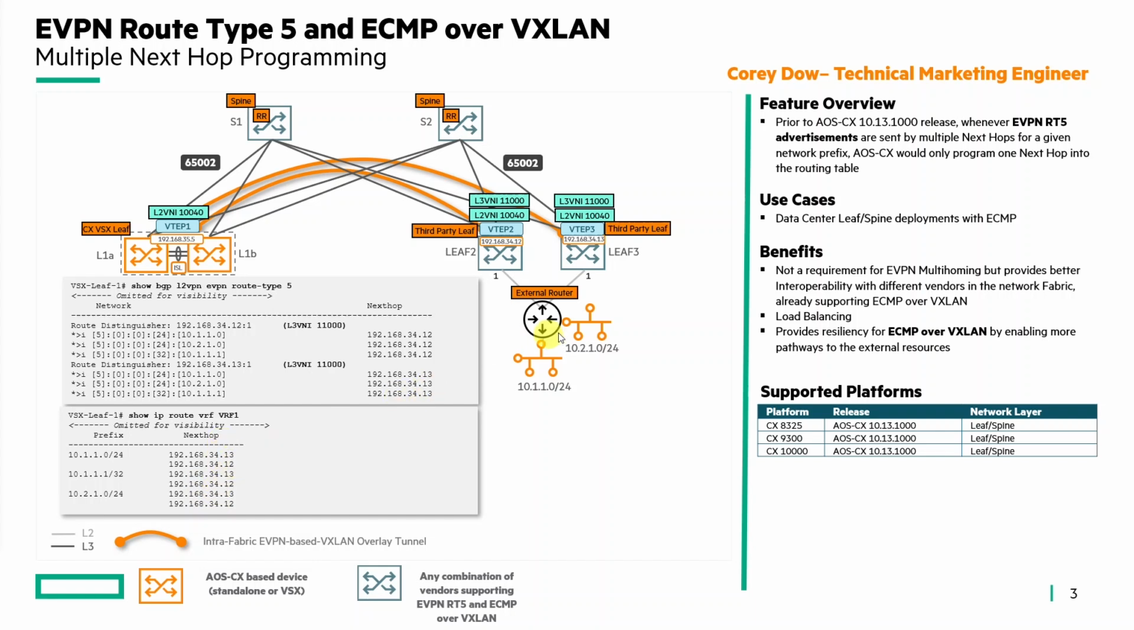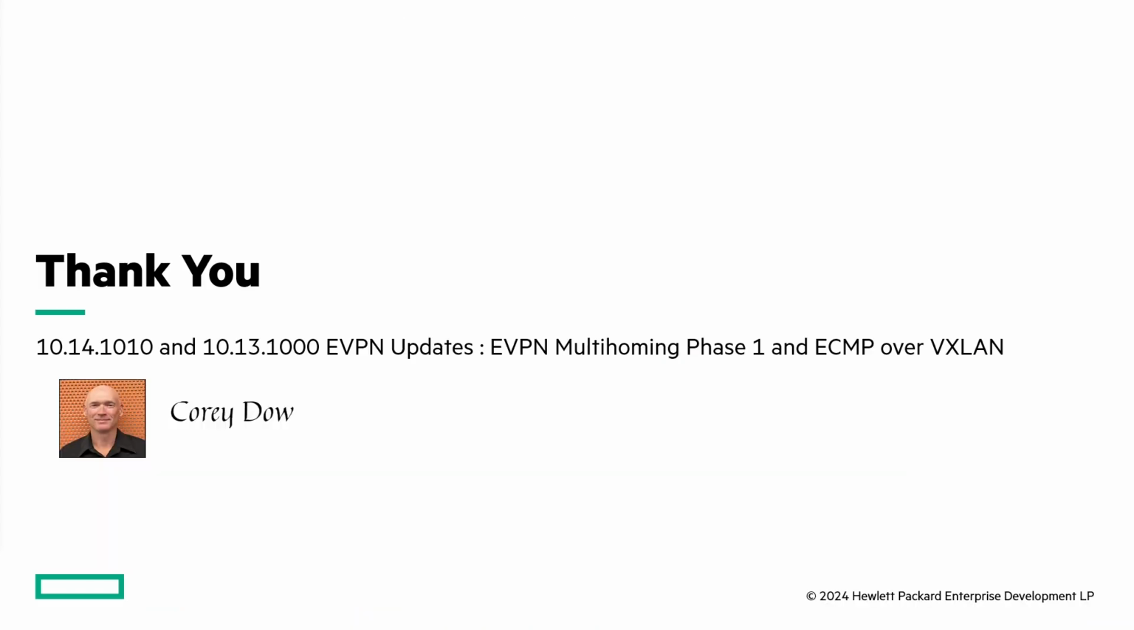The benefits are load balancing through ECMP, resiliency in the case of a failure of one of the VTEPs, and better interoperability in the data center. The supported platforms, as you can see there, are the 8325, the 9300, and the 10K as of 10.13 1000.